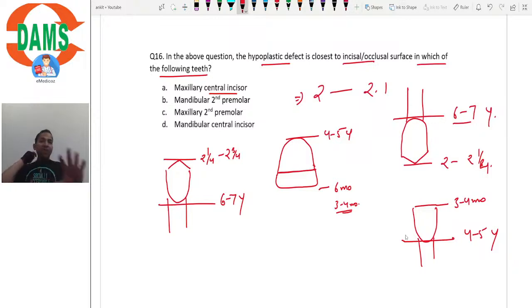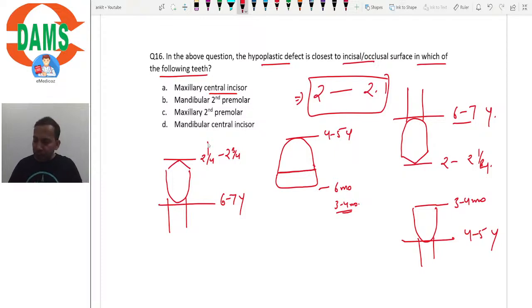So in which of these teeth do you think the hypoplastic defect would be most incisal or most occlusal? It would be more incisal or more occlusal. Now remember that the exposure has occurred at 2 to 2.1, isn't it? Between the age of 2 years and 2 years 1 month. So during 2 years 1 month, the mandibular premolar has not yet started to form. So it might not even be affected.